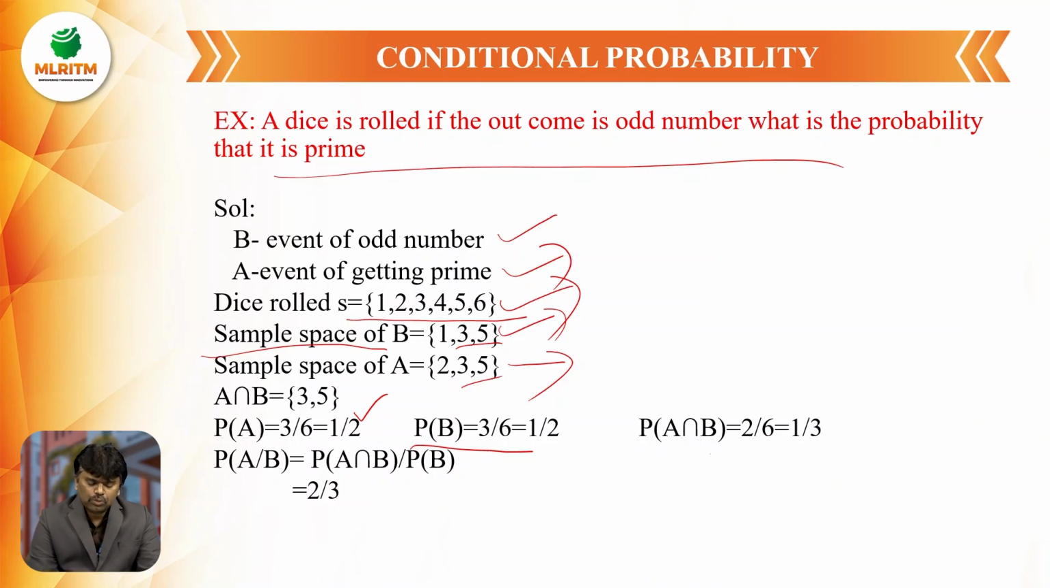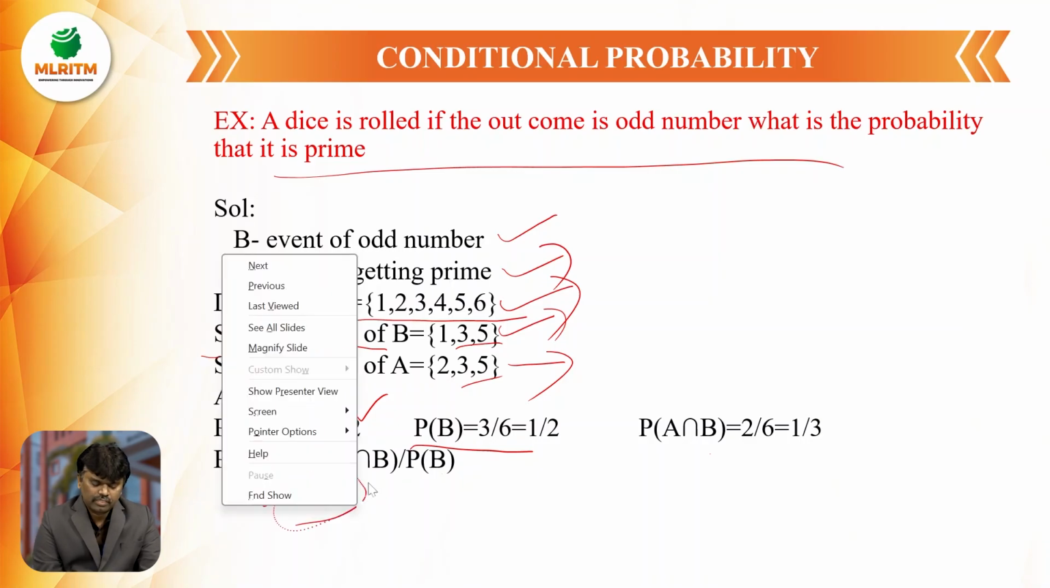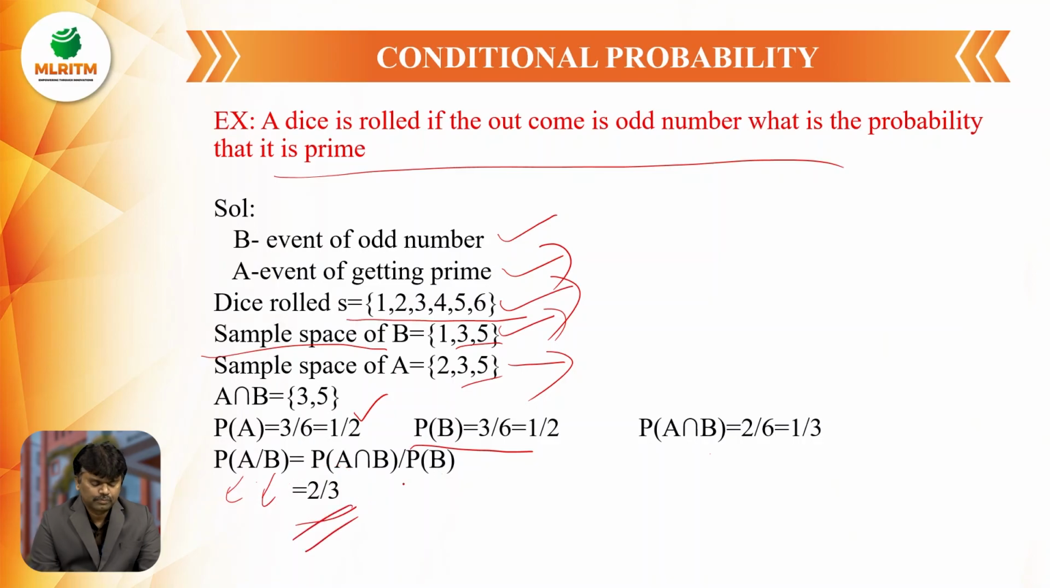I have to find the probability of getting a prime number given odd, P of A by B. What is the probability that it is prime? So first the prime number event must have happened. After that only I am taking the odd number. So P of A intersection B by P of B is equal to 1 by 3 by 1 by 2, that is equal to 2 by 3. This is one example of conditional probability.